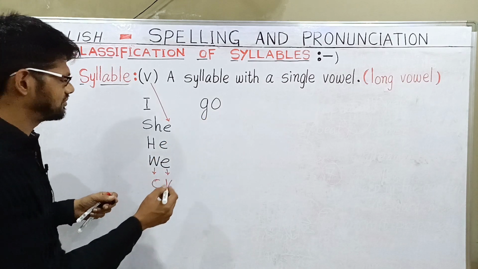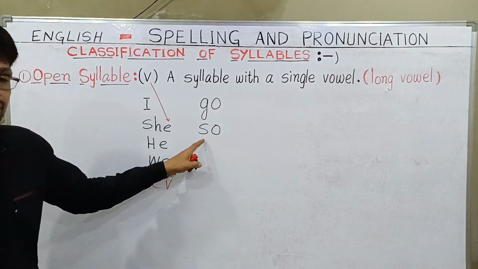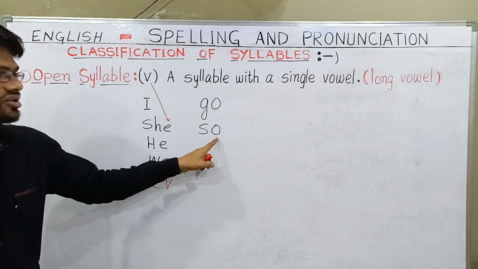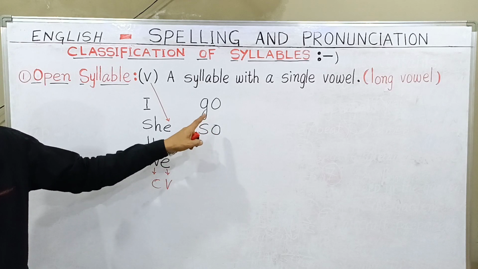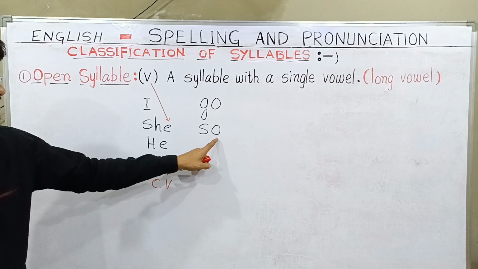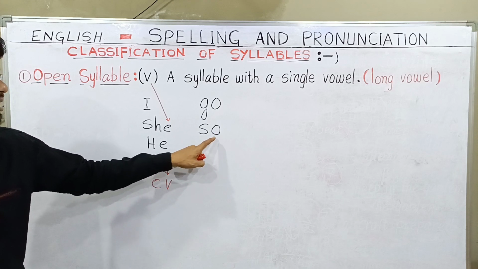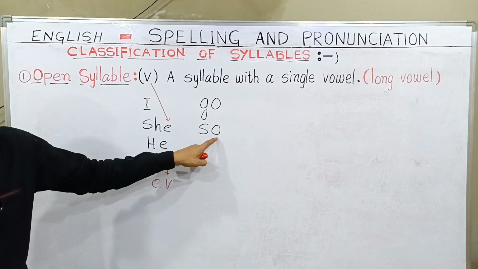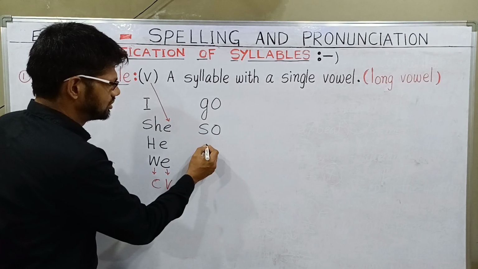Next one, so. After S, O is there. So it is a syllable with a single vowel. One vowel means one beat, one sound, and it is a long vowel. Usually these types of words have a long vowel.